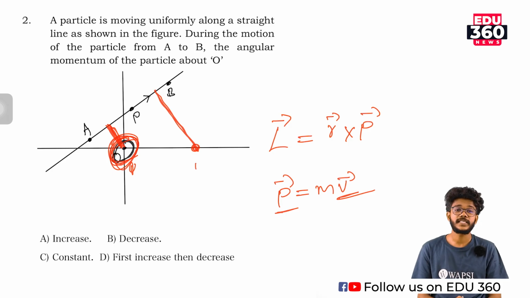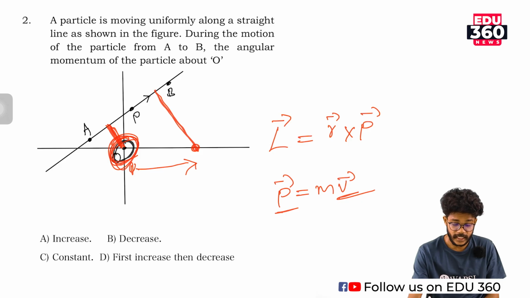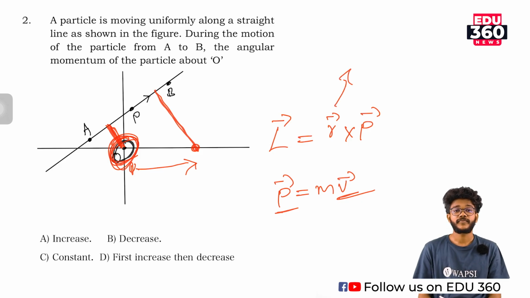That means option C, constant, is the right answer. Okay, in the next year they can ask it like this: the position of the observer is continuously changing with a velocity. That means R is increasing linearly, therefore L also increases at a constant rate. Okay, so we can move to the next question.